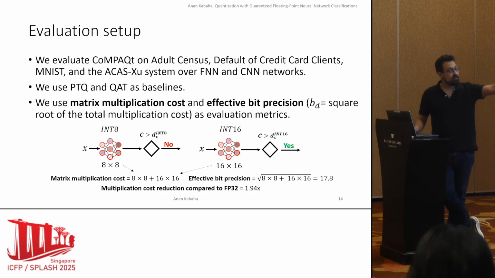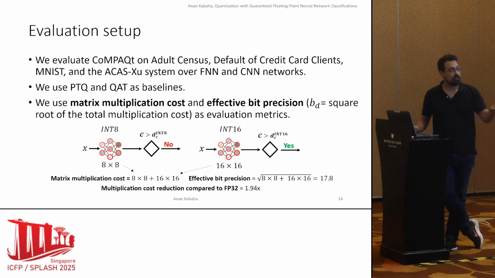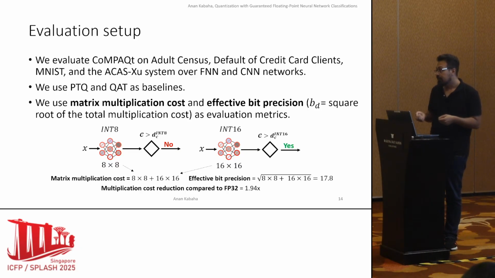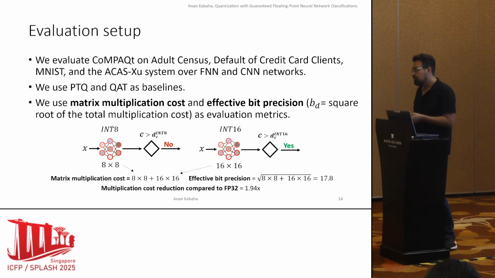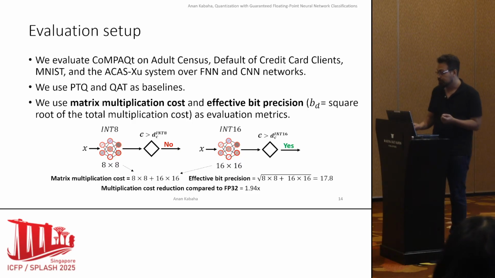Now in this example, we can see that we produce a floating point classification result, while we reduce the multiplication complexity compared to floating point by approximately 2x, which is the real strength of our approach. We can create floating point classification without running floating point.